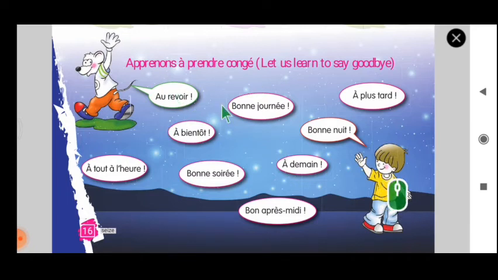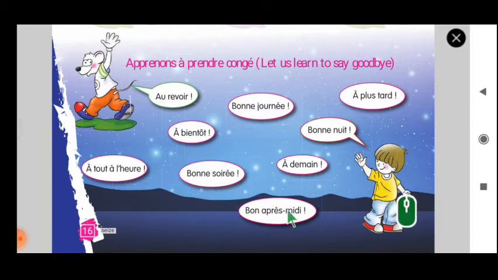Okay. So the rest which things you have to see is à tout à l'heure. This is similar to à bientôt. Within an hour they are going to meet again. So that you can say à tout à l'heure. Repeat. À tout à l'heure. Next is bonne soirée. If they have an evening party, you can say bonne soirée. Please repeat. Bonne soirée.